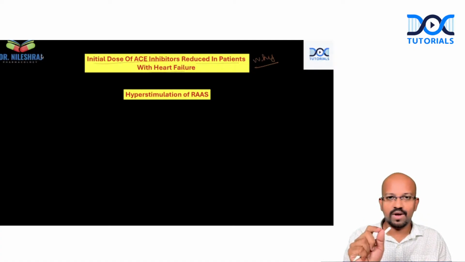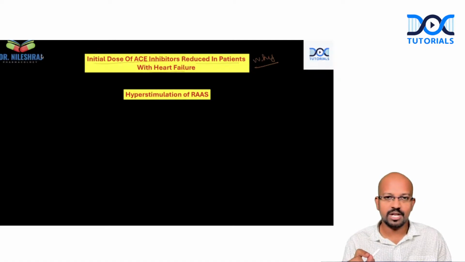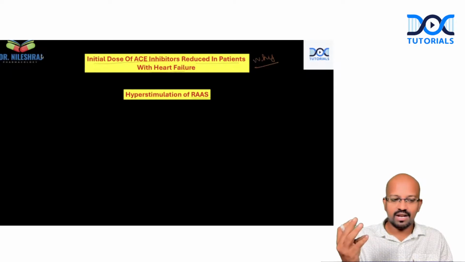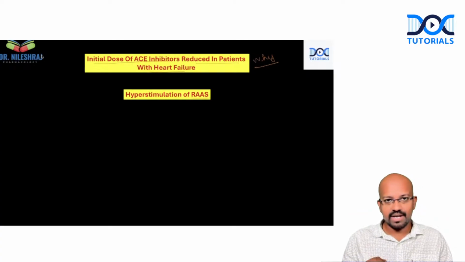Why this one-liner has been applicable only for heart failure patients, and the second one-liner, why this concept is primarily applicable for ACE inhibitors. ACE inhibitors are angiotensin converting enzyme inhibitors. The reason why the dose is reduced is, first step, there will be hyperstimulation of the RAAS system. What is this RAAS, guys? RAAS stands for renin angiotensin aldosterone system. Renin angiotensin aldosterone system.